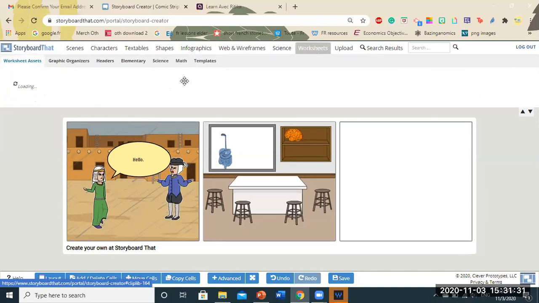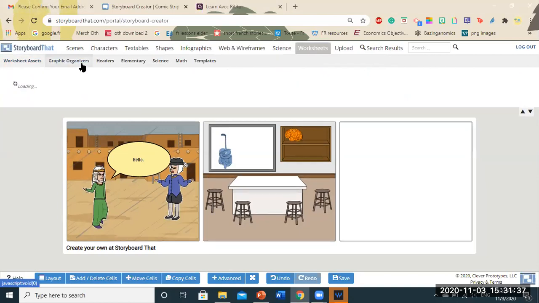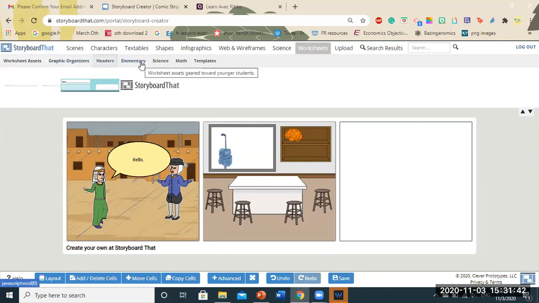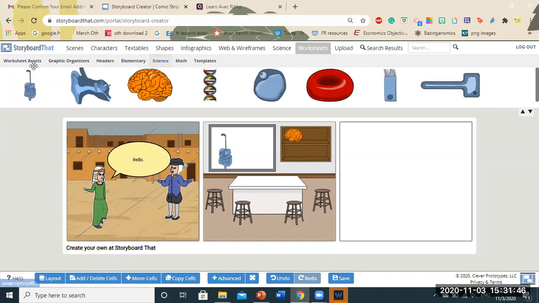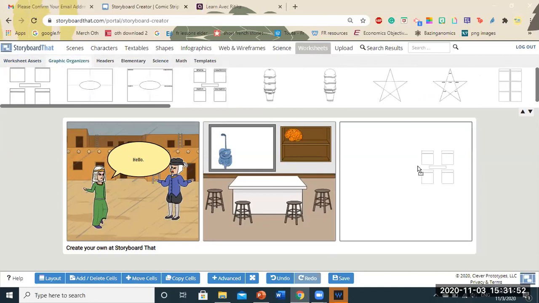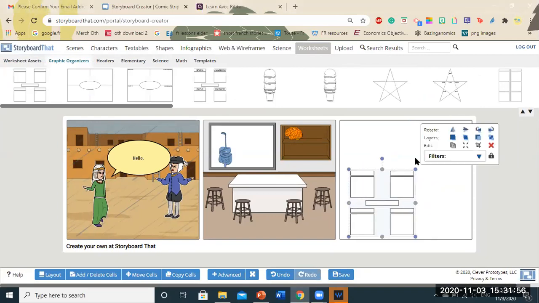And there's something called worksheet as well. Worksheet is nothing but the layout of a worksheet that storyboard provides you. So you can see there are graphic organizers, there are headers, elementary school, science, maths, etc. There are multiple things. So let's say I want my students to do a graphic organizer. So you see the template here. You will have to resize this because this is an element after all. It's not a background. So you will have to resize it according to the cell.